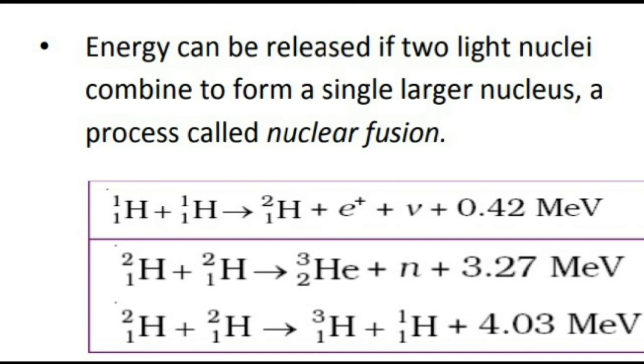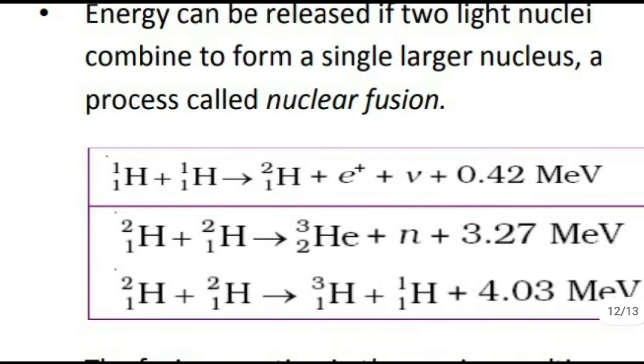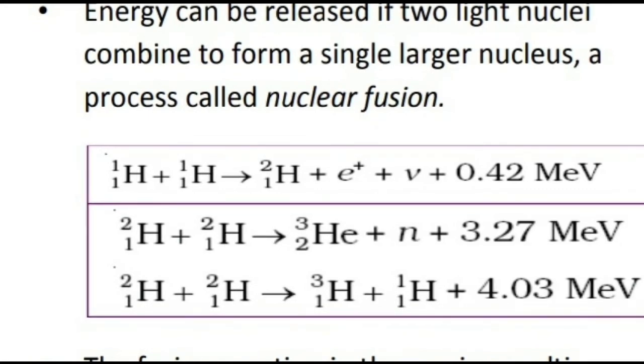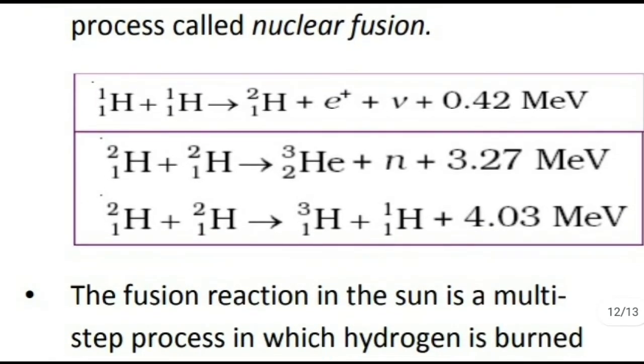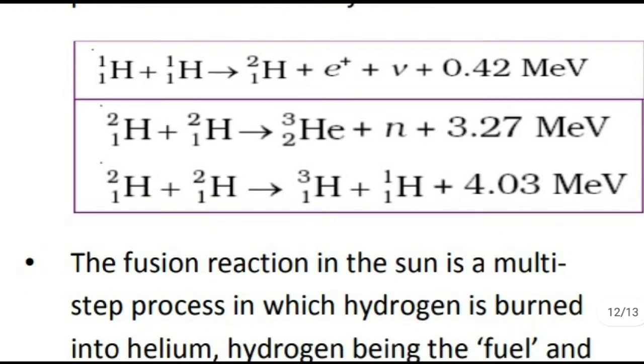So two protium combine to form one deuterium, and as a result we have one positron and neutrino, about which we already mentioned, along with the liberation of energy. Then 1H2 and 1H2 combine to form 2He3 plus neutron plus 3.24 million electron volt. Again 1H2 combines to form 1H3. These are examples of fusion reactions.